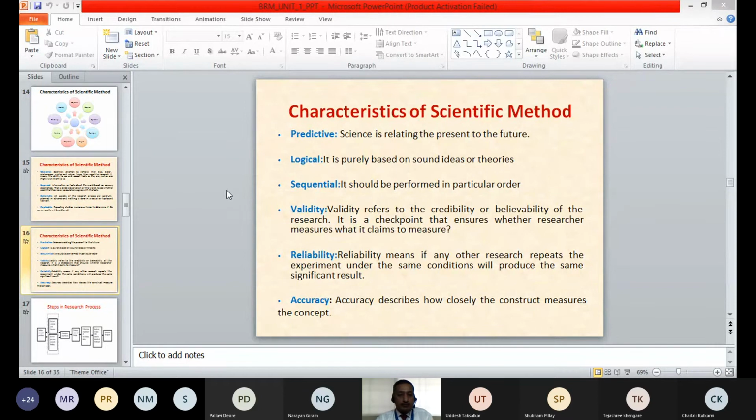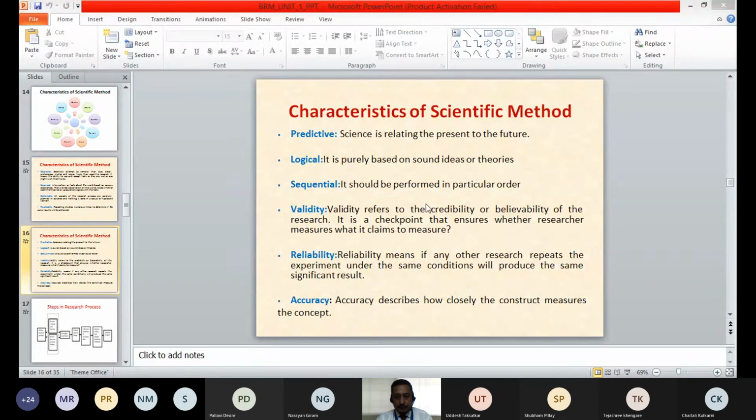Then sequential. So there should be a particular sequence. It should be performed in a particular order. There is a step-by-step sequence: 1, 2, 3, 4. So there is a sequence. It should be put into a sequential manner. Then another characteristic of the scientific method is validity. It should be valid. Do you understand the meaning of valid?